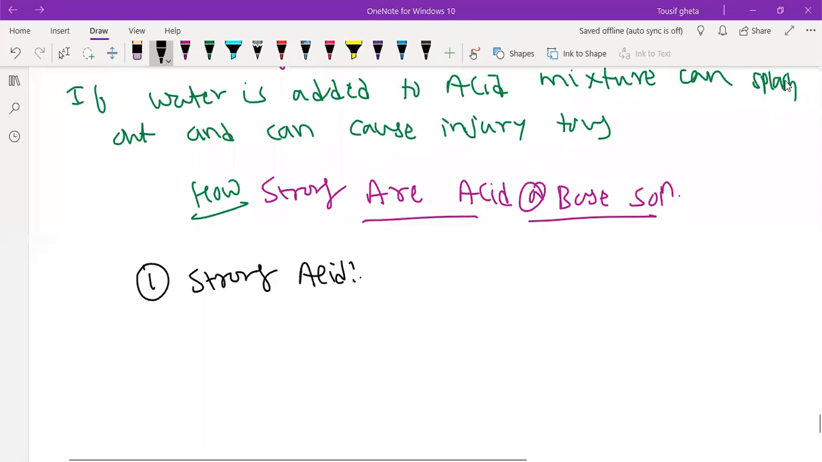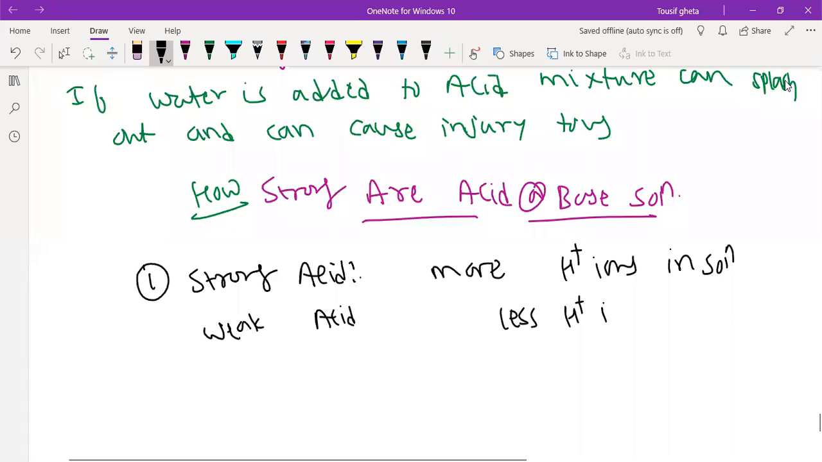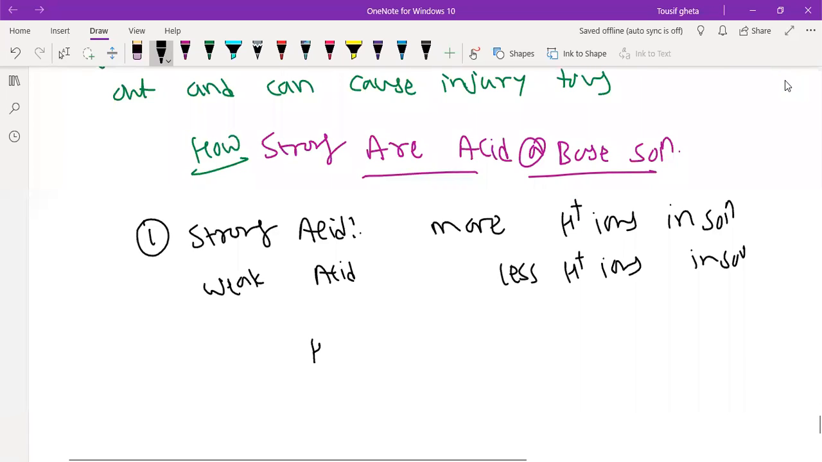Strong acid means the one which contains more H plus ions in solution, then it is called a strong acid. Weak acid means the one which contains less H plus ions in solution, it will be called a weak acid. One example I will take: HCl, and another example like acetic acid.